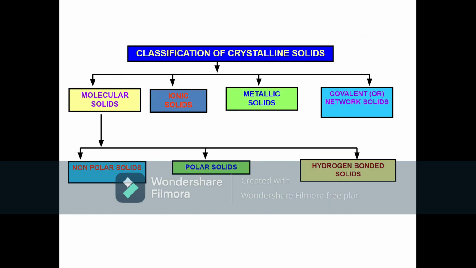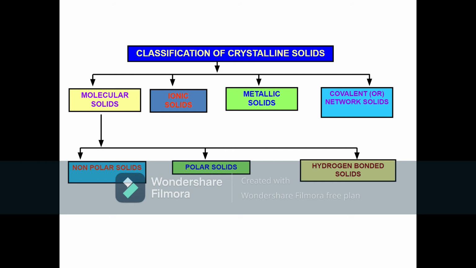When we talk about molecular solids, we should know that the constituent particles are molecules. In non-polar solids, we have non-polar molecules.